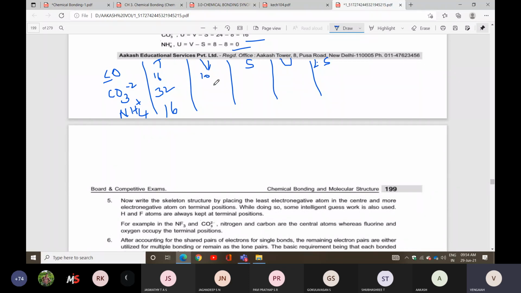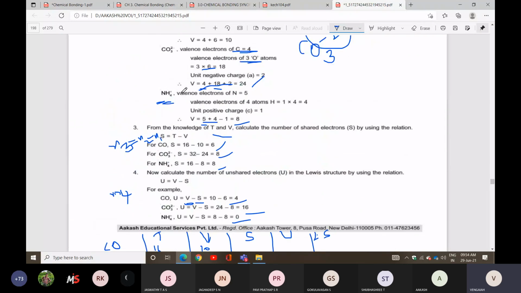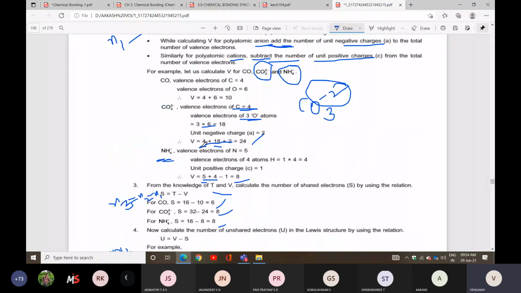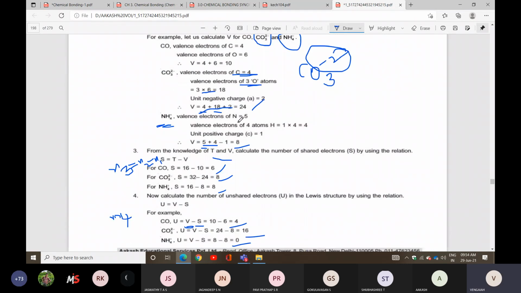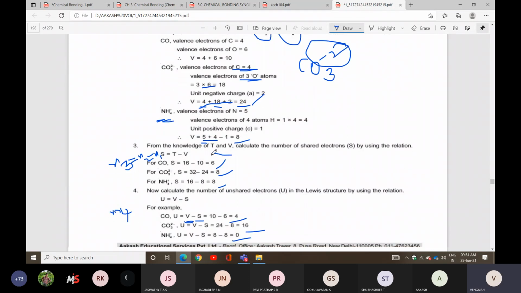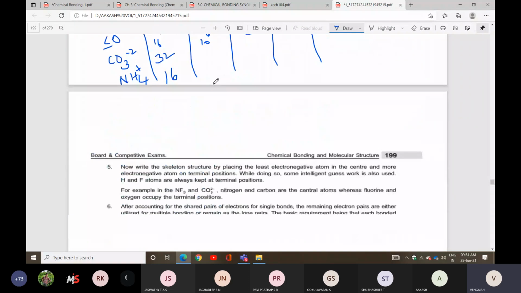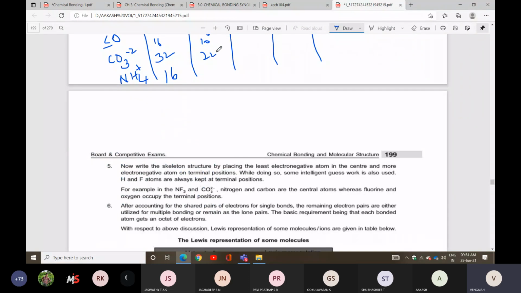Okay? Yes. Next condition. Same thing. Carbon is 4. Oxygen will be 6. Because of the minus 2 charge, you get a total of 24. So here 24 valence electrons will be there.